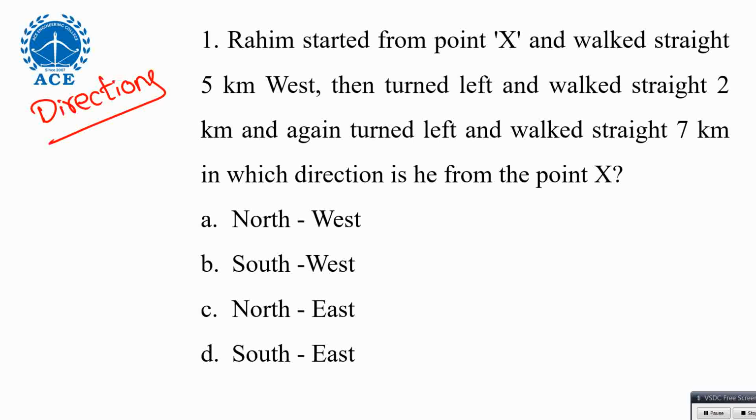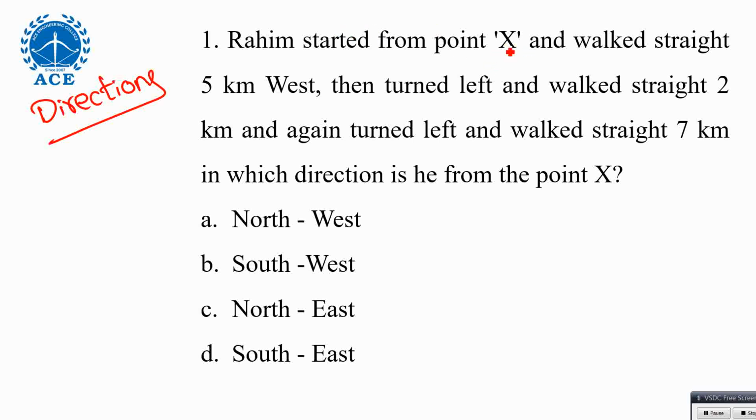Directions. Here is what they gave: Rahim started from point X and walked straight 5 kilometers west. We believe, let's say, you people don't have any knowledge of any topic related to quantitative reasoning. We'll start every question from scratch, on how to approach. Explanation may take time in the first paper. From the second paper onwards, you can speed up. The first paper will take more time to give all the insights. From the next paper onwards, we'll speed things up. And here we are fine.